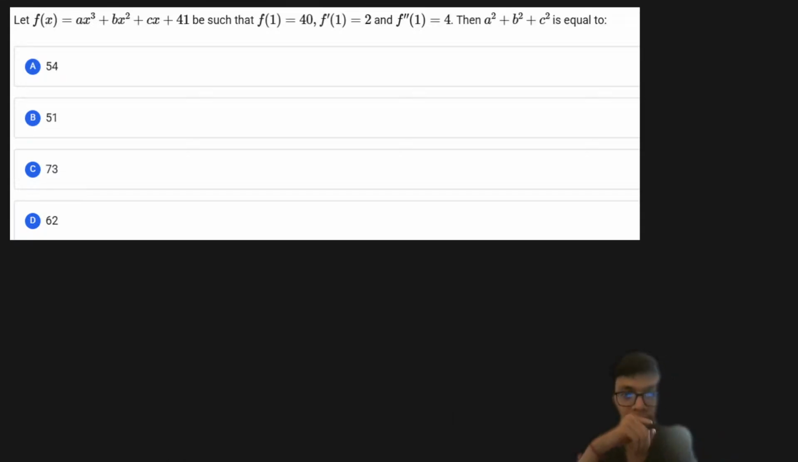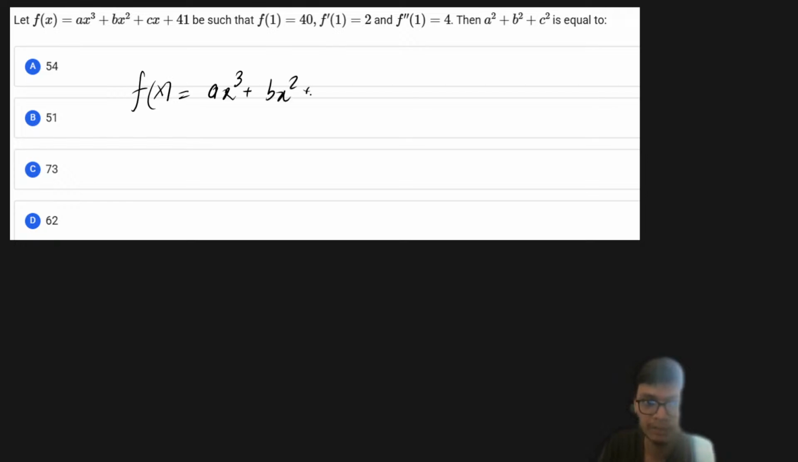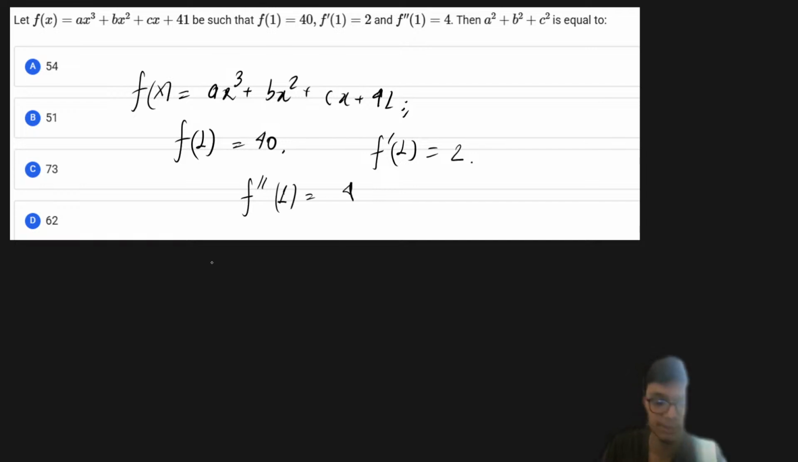Now again, this question is a very interesting problem, but everything is given. So you just have to differentiate and put the values to get the unknown values of a, b and c. Very simple, straightforward problem. So let us see. Given f of x is basically ax cube plus bx square plus cx plus 41, right? And it is said that f of 1 is equal to 40, f dash of 1 is equal to 2, and f double dash of 1 is equal to 4, right?